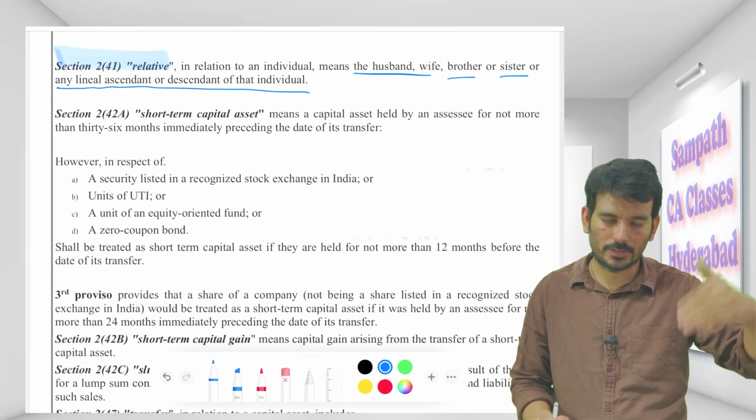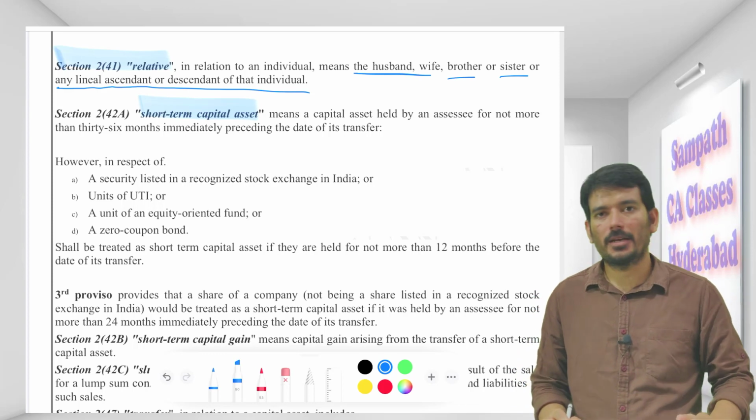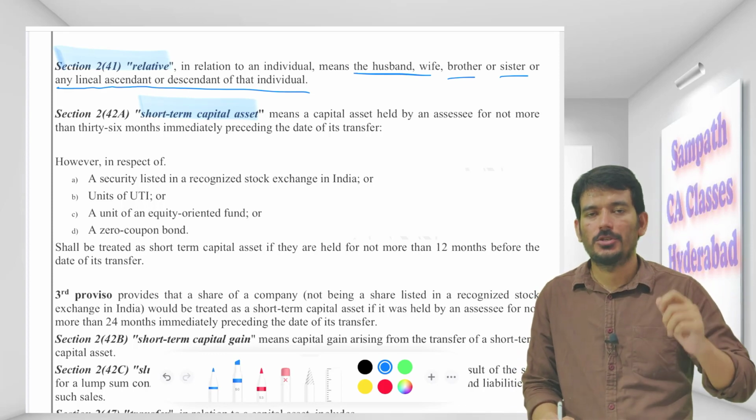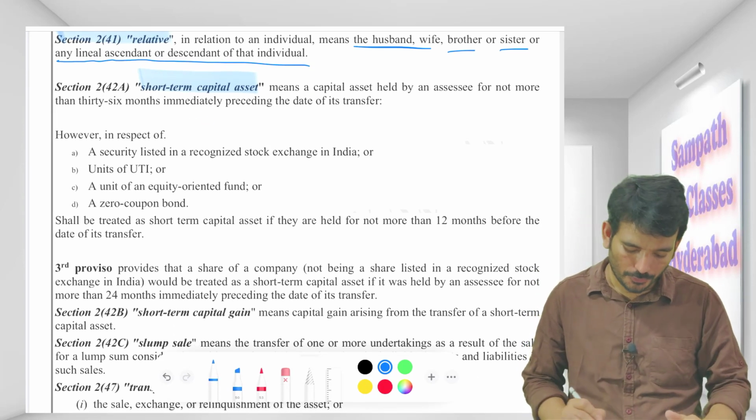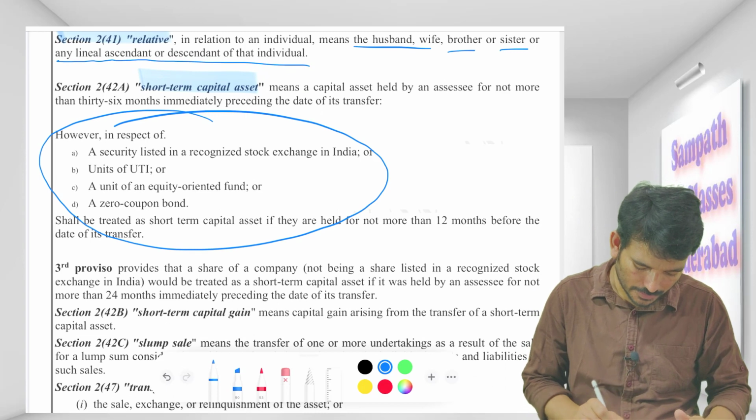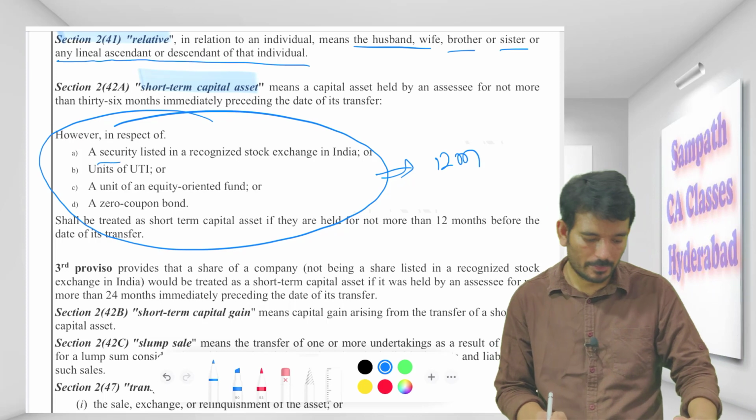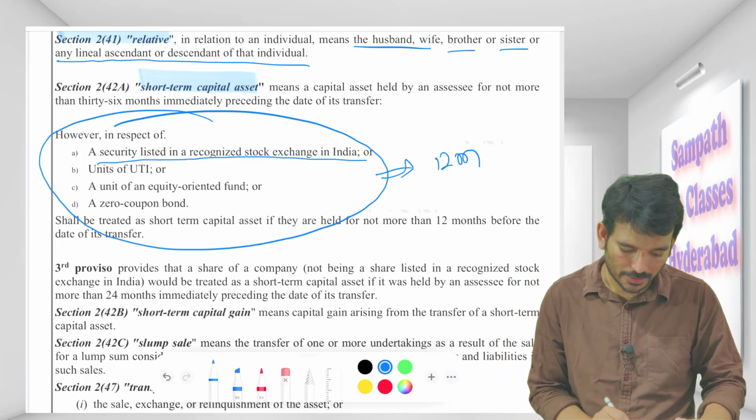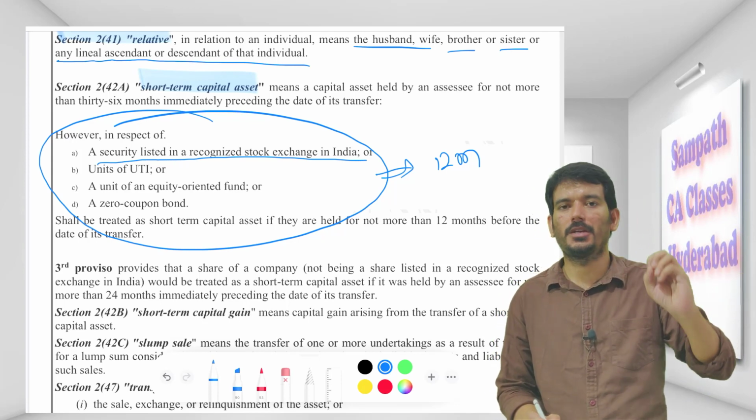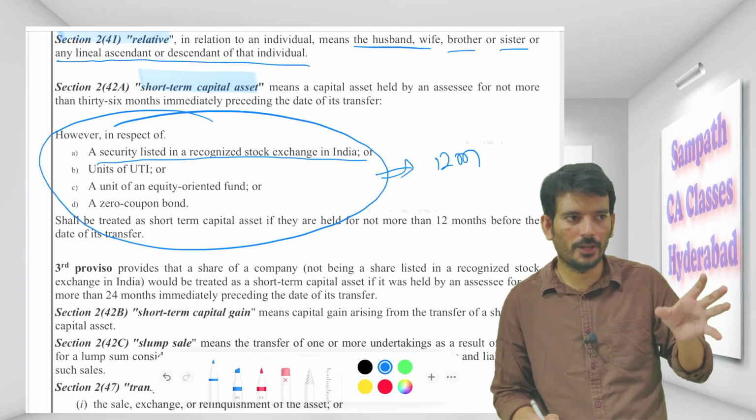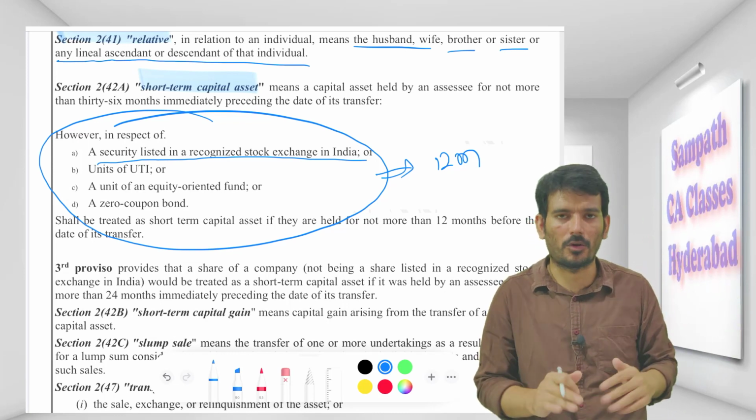So short-term capital asset, we need to understand this for the capital gain chapter. Short-term capital asset is 36 months, but there is an amendment. The amendment is that if you are trading in shares, it is only 12 months. What do you mean by that? A security listed in a recognized stock exchange in India. So I am purchasing a security of Reliance, whose share is listed in a recognized stock exchange. If I am holding it for 12 months or more, then that will become long term. I will be getting a different benefit. We will talk about that also.